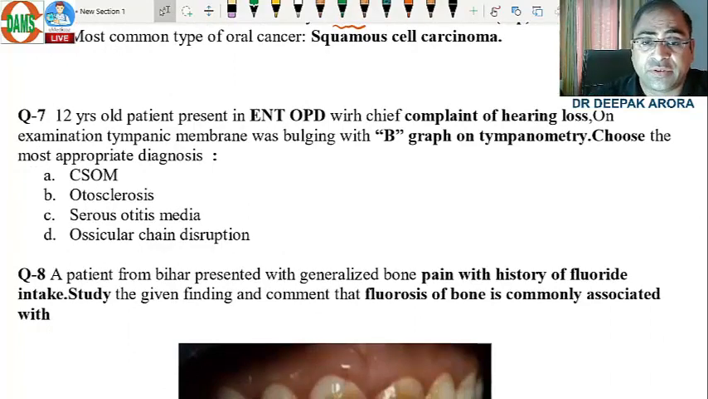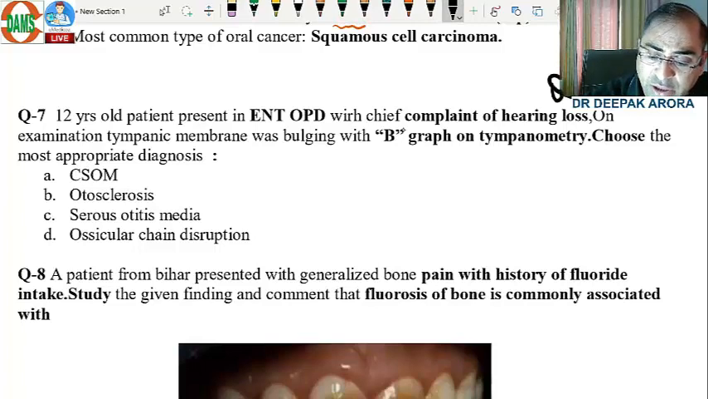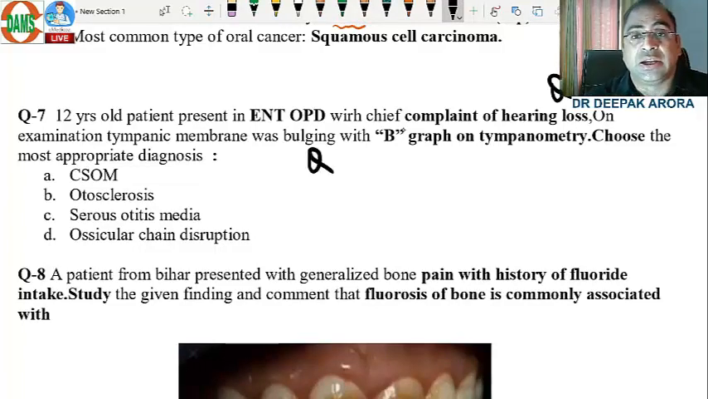So coming to the next, the 7th MCQ was a nice clinically integrated MCQ. A 12-year-old patient presents in the ENT OPD with chief complaint of hearing loss. The examiner had given you a typical history of hearing loss. On examination, tympanic membrane was bulging with hearing loss. So 2 points come into my mind. One, it's a 12-year-old, it cannot be any tumor. So it will be either serous otitis media or acute suppurative otitis media.